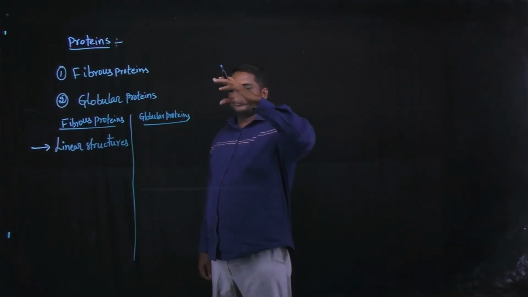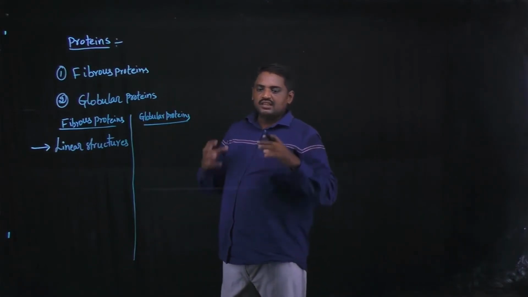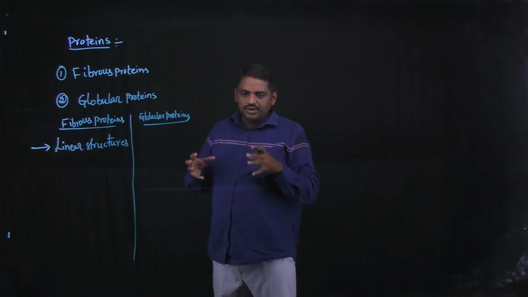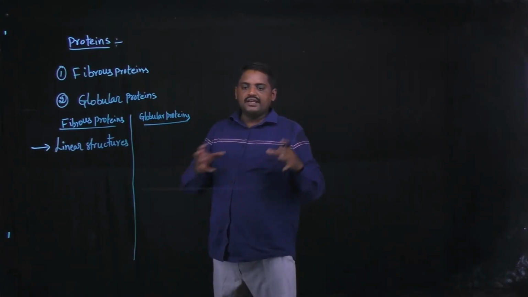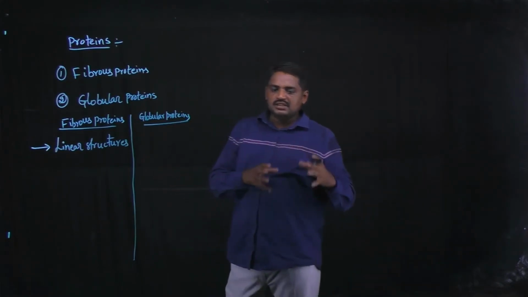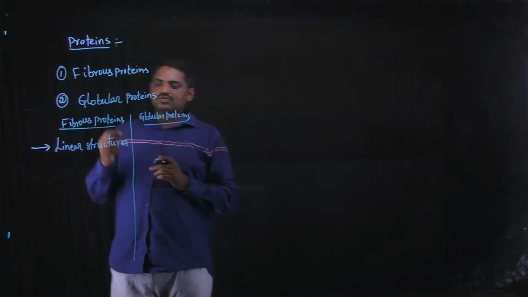Generally, proteins means the collection of different amino acids, but especially these proteins are subdivided into two categories. First one, fibrous proteins, second one, globular proteins. Now I am going to discuss them.